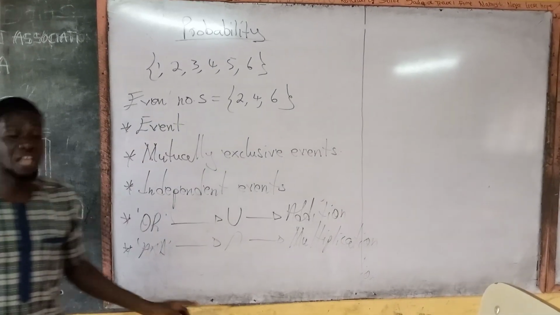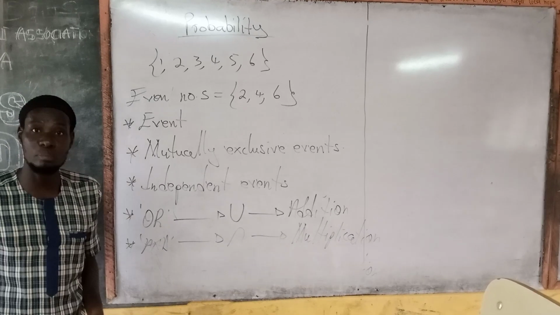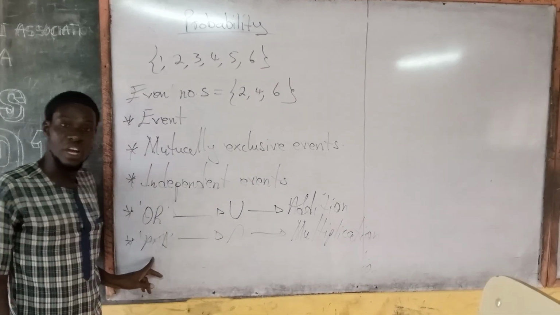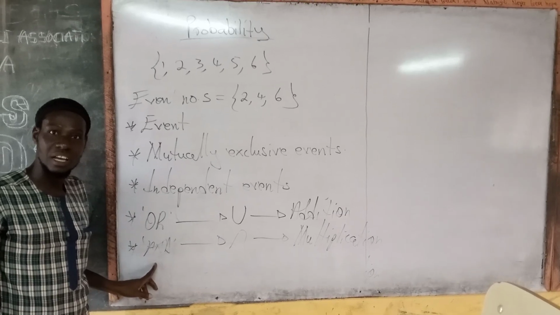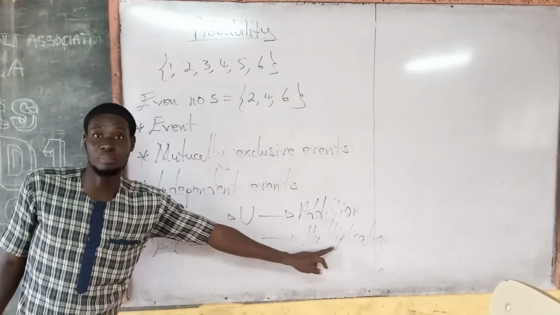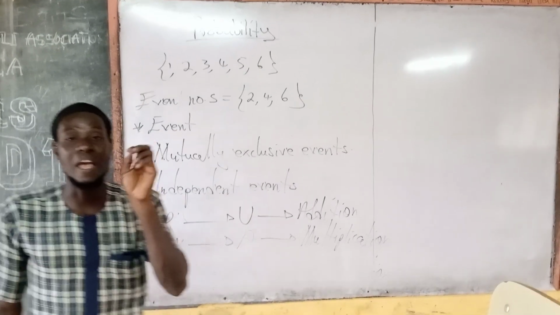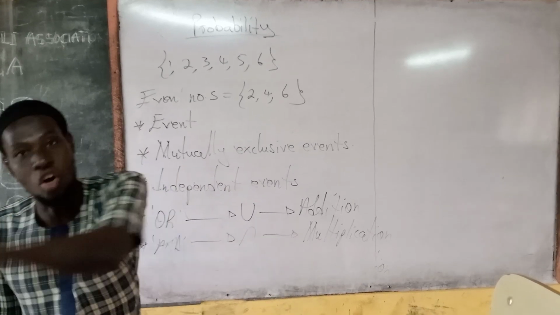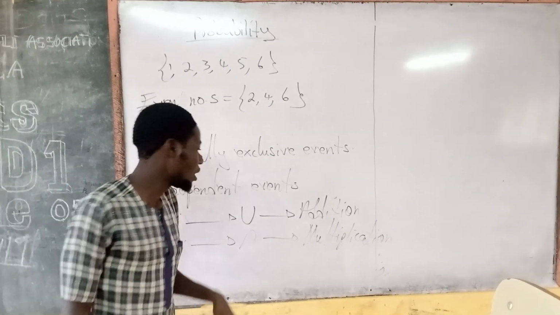That intersection stands for multiplication. Under probability, it stands for multiplication. So when you see the word and in probability, it stands for intersection, which means multiply. Multiply the chance of obtaining, let's say, an even number and an odd number in an experiment.